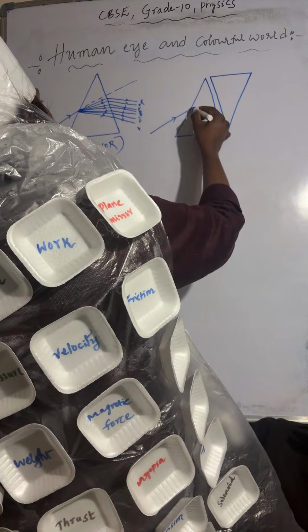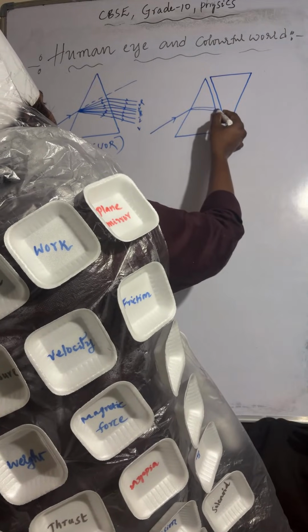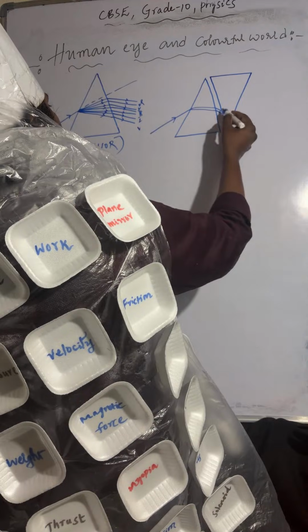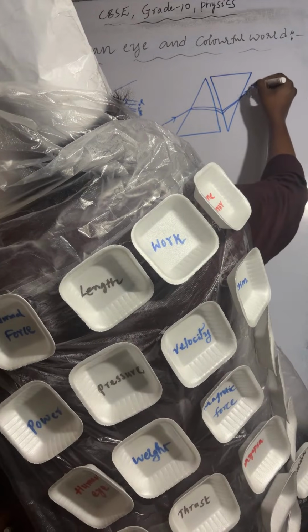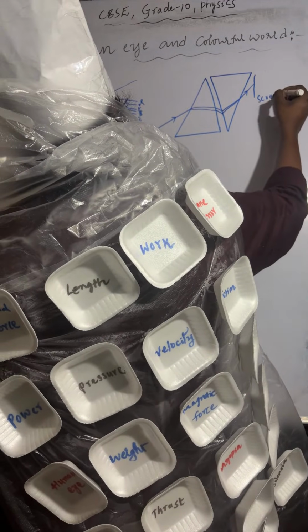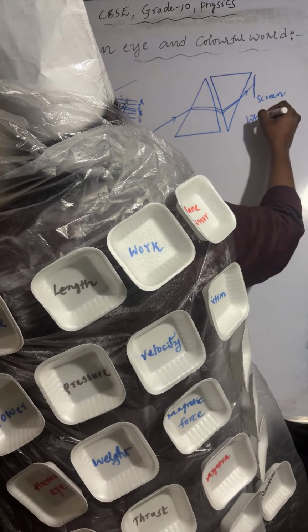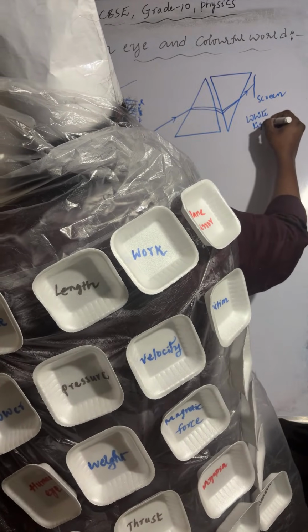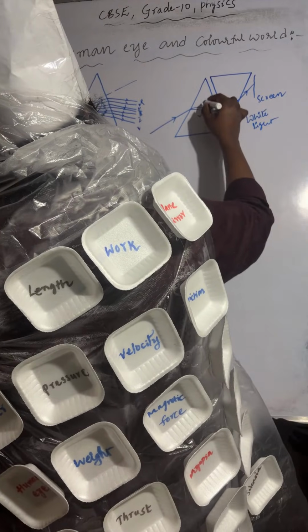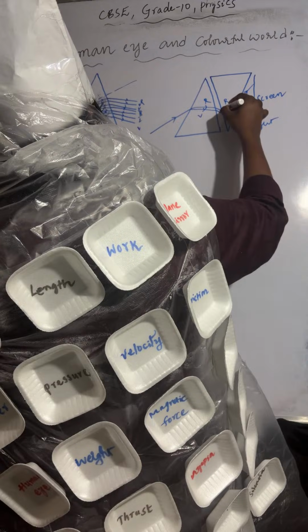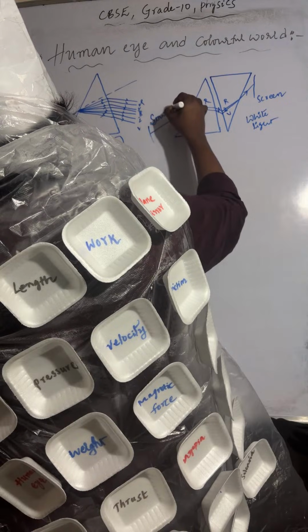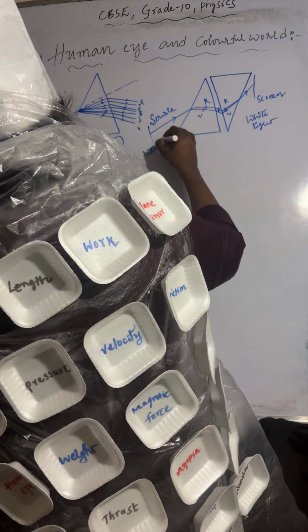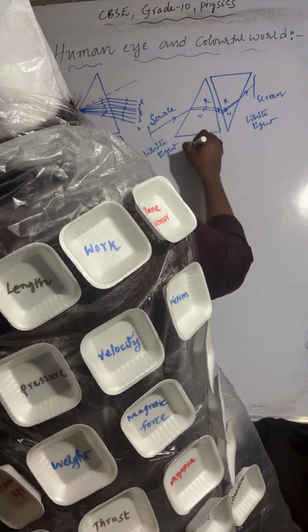Understood? Those 7 colors combined and come out as white light. So on the screen it is white light. Okay, this is violet and red, violet and red. So this is the source, the white light ray. This is prism 1 and prism 2.